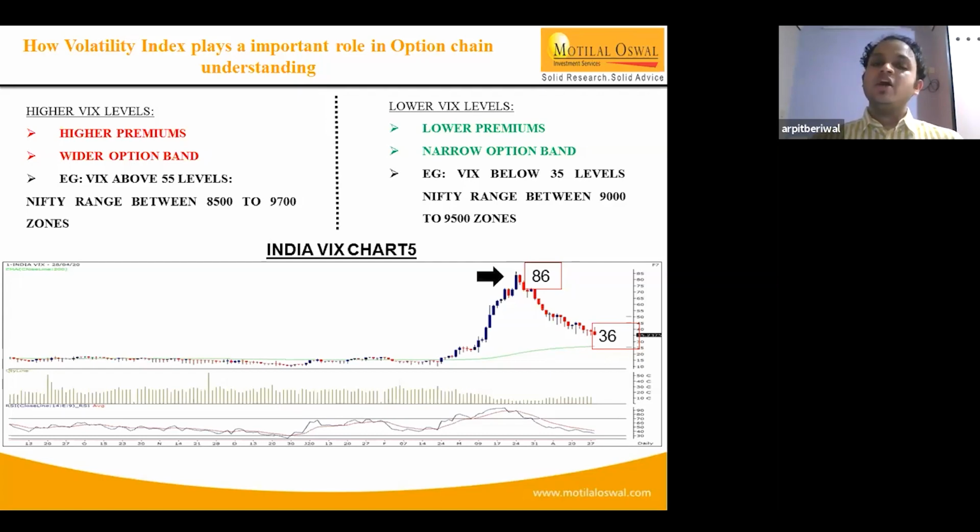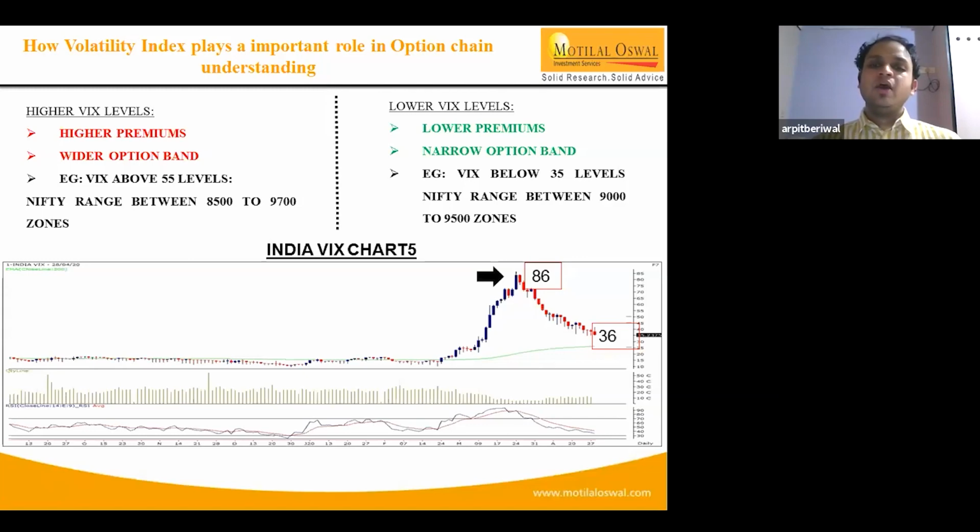But from the March series to the April series, VIX has cooled off substantially. It was trading at 85 levels in the last week of March, and now it has cooled off to around 35, 34 levels. When VIX falls, the premiums that are charged definitely fall as well, because people are no longer expecting a wide move but a narrow move within the market.